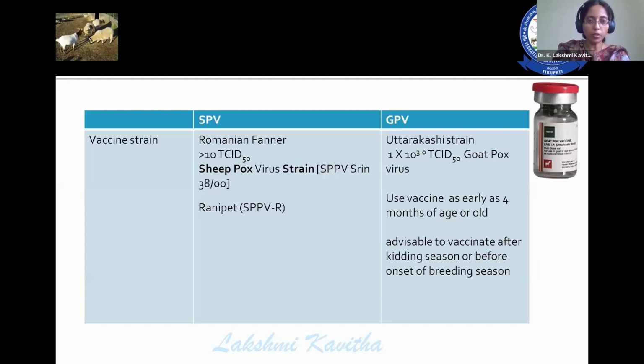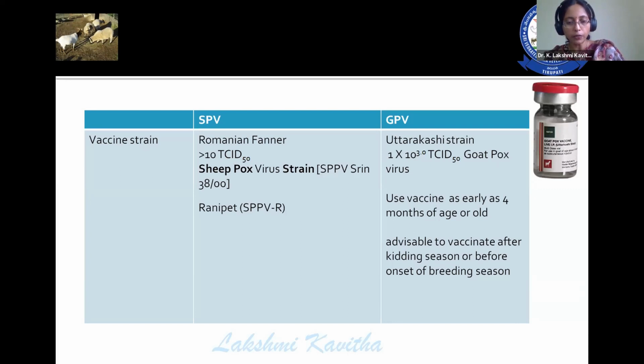Coming to vaccination, there are clear-cut vaccines for sheeppox and goatpox. For sheeppox, it may be the Romanian Fanner strain, or the sheeppox virus Srinagar strain or Ranipet strain. Here the dose is more than 10 TCID50, and in the case of goatpox, it is the Uttarkashi strain, and the vaccine dose is 1 × 10⁻³ TCID50.